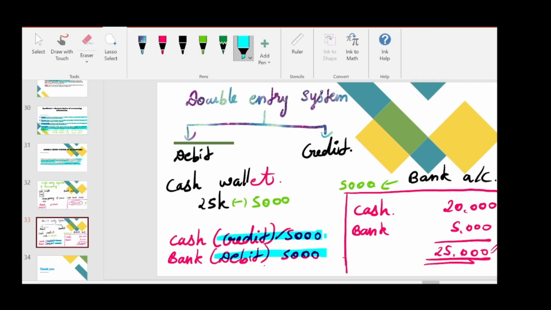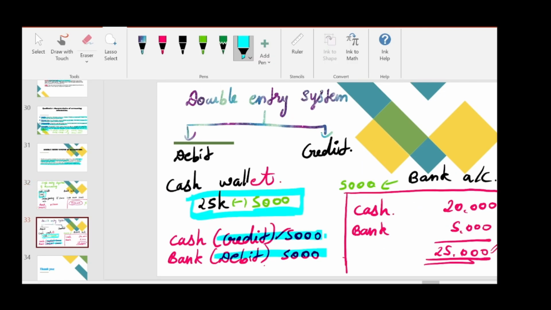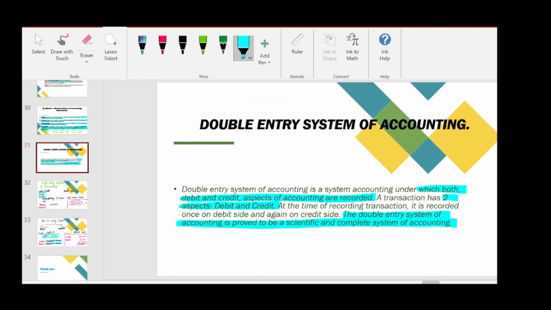By doing this, we will not forget to subtract 5,000 from our cash balance. But in the single entry system, people may forget to reduce rupees 5,000 from their cash. Here we give the complete effect of the transaction, so it is known as a complete system of accounting.